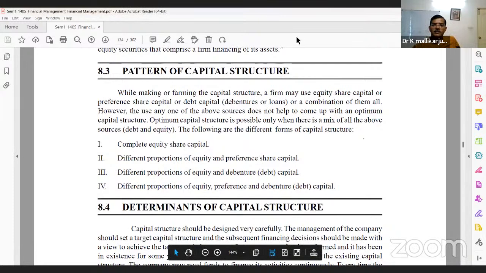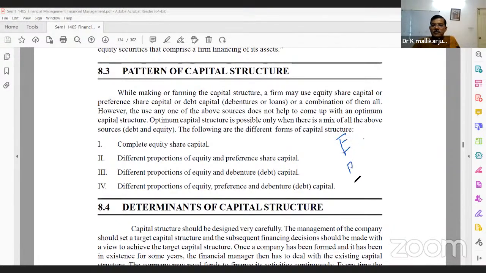Again my question is like this. As Kalyan said, the combination is better, right? Equity, preference, and debt, these combinations are better. For example, the company requires 100 crores. How much amount for equity? How much amount for preference? How much amount for debt, Kalyan garu?